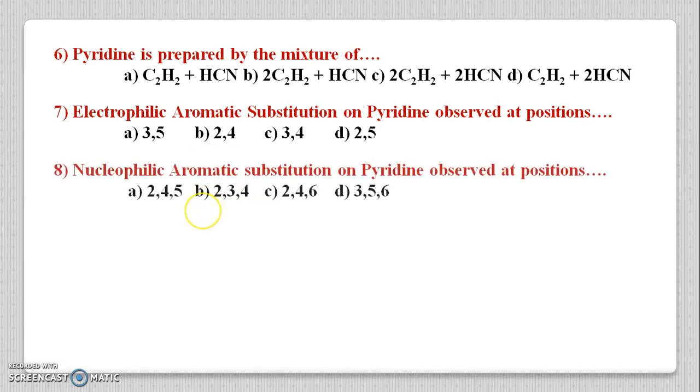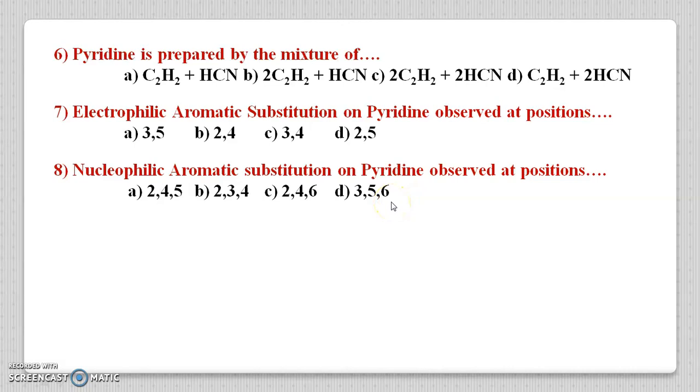In the next question, nucleophilic aromatic substitution on pyridine is observed at positions: option A 2, 4, 5, B 2, 3, 4, C 2, 4, 6 and D 3, 5, 6.